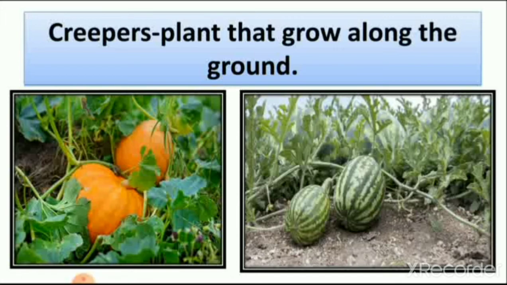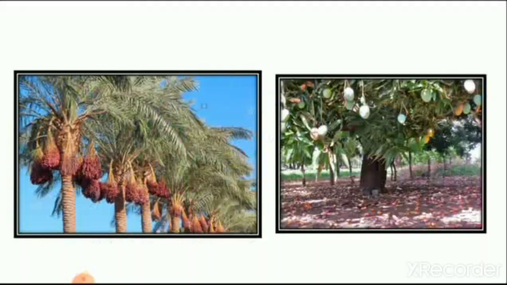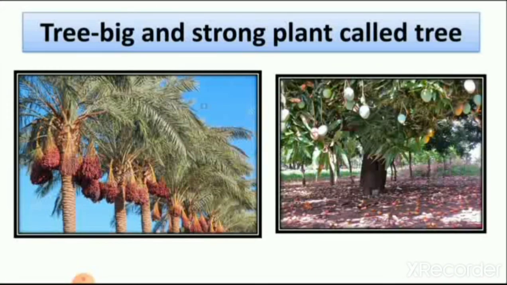We saw that picture in previous lectures. Creepers are plants that grow along the ground. Then we learn about trees, big and strong plants. Here you can see the picture of a date plant and a mango. These trees are big and their stems are also big.